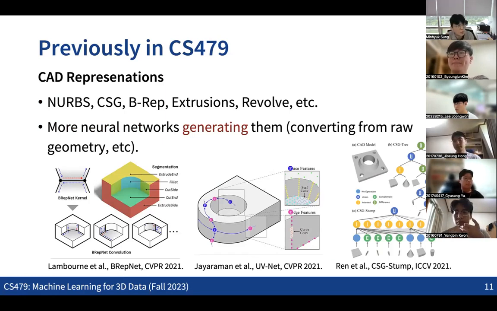And there are some works on generating this kind of structural representation as the output of the neural net. But those are also very challenging to implement. So there are lots of difficulties with generating all these kinds of representations.